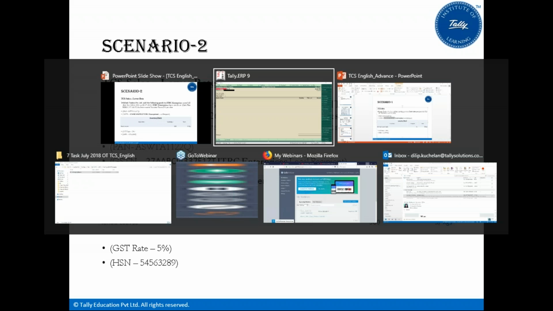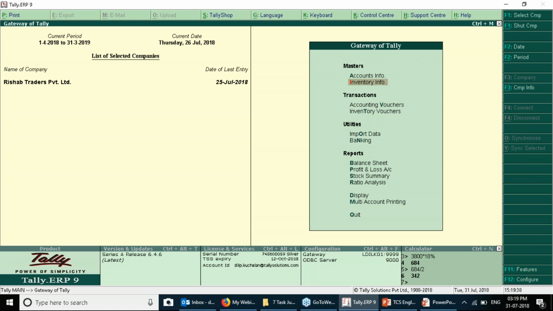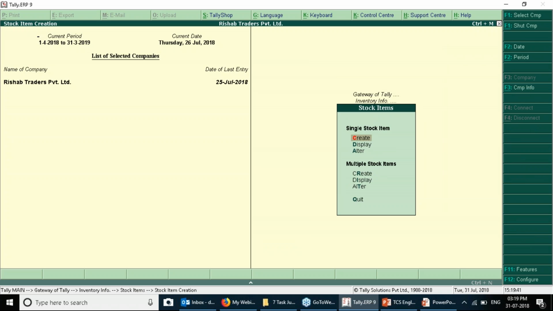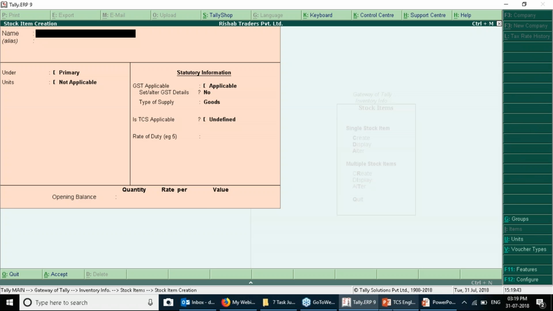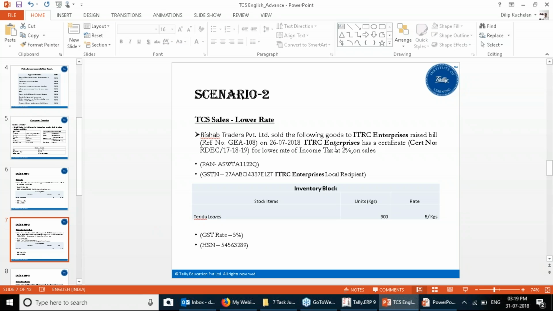So for this we would be creating the stock item first. So let's go into the inventory info from Gateway of Tally and create the stock item. So it is Tendu leaves.